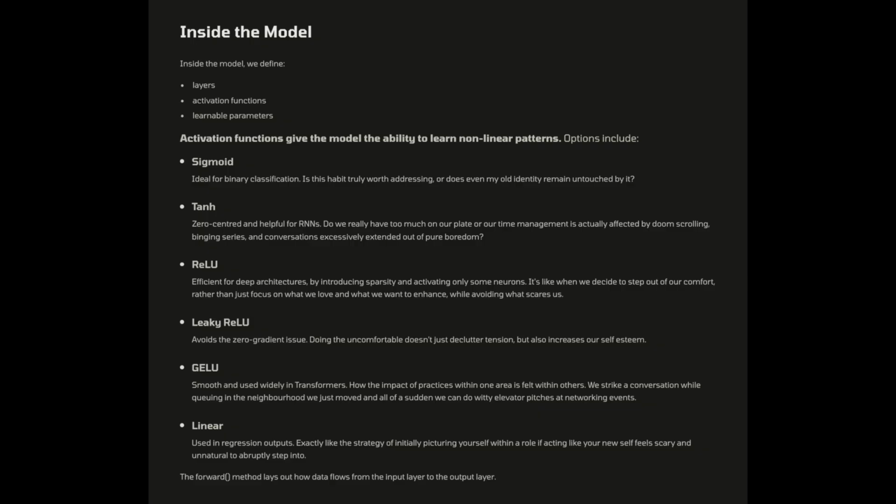Linear, used in regression outputs. Exactly like the strategy of initially picturing yourself within a role, if acting like your new self feels scary and unnatural to abruptly step into. The forward method lays out how data flows from the input layer to the output layer.